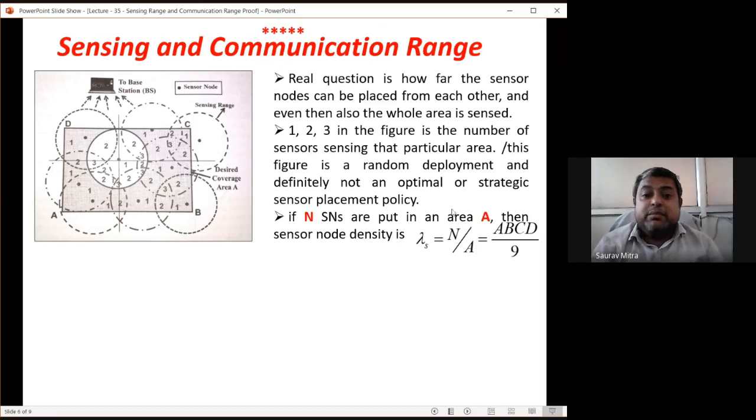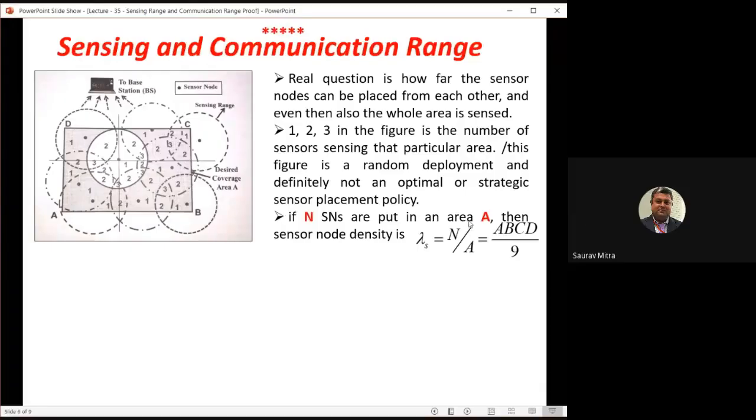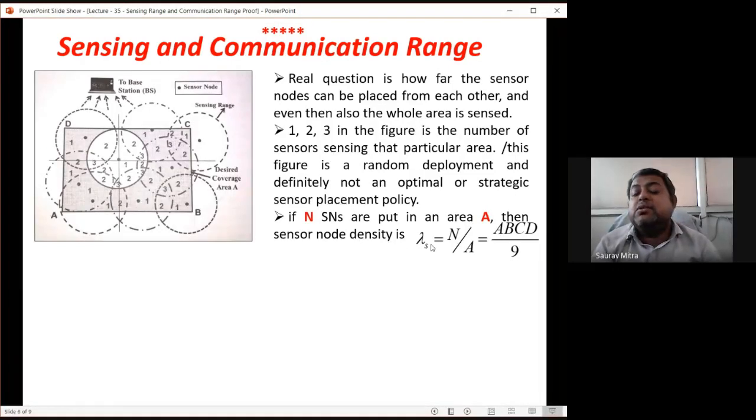If n sensor nodes are put in area A, with obviously the sensing range RS, then the sensor node density is what we are going to prove finally. How much should lambda S be for an optimal or strategic sensor node position? If n sensor nodes are put in area A, then sensor node density lambda is equal to n by A. So n by A is nothing but ABCD area in square meters divided by 9. So each sensor is sensing how much area? Each sensor is sensing ABCD divided by 9.